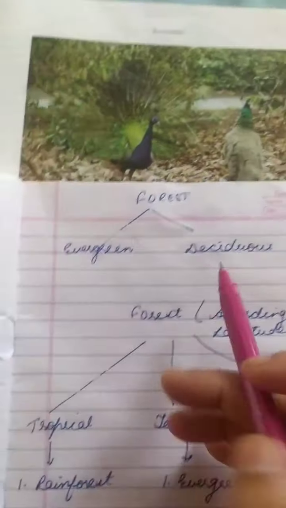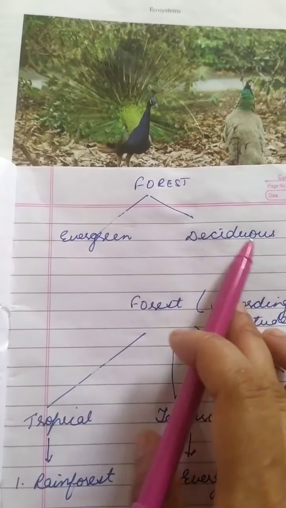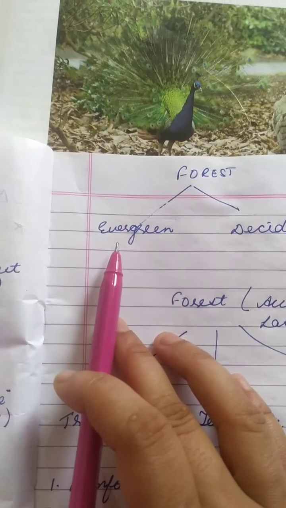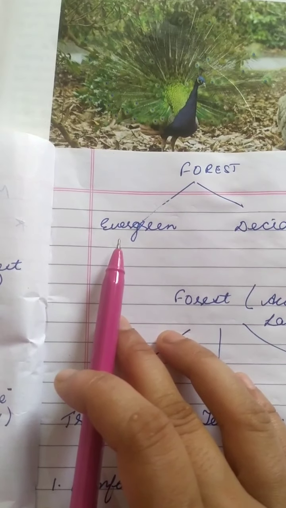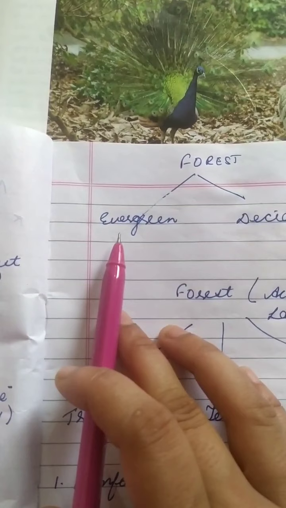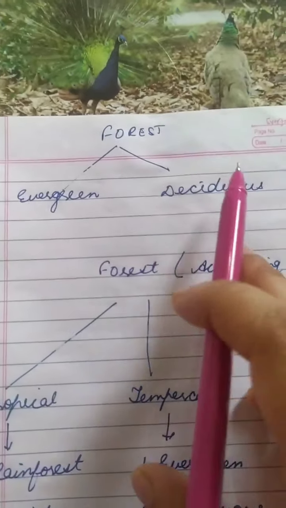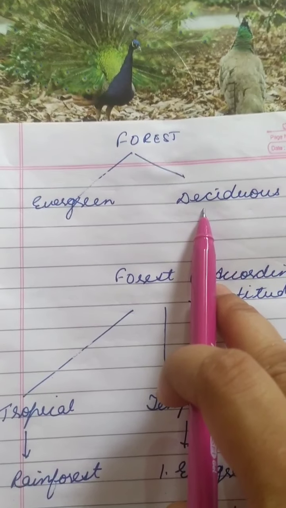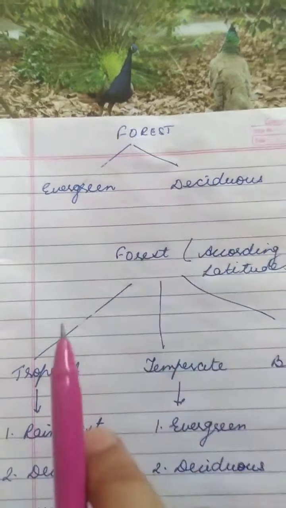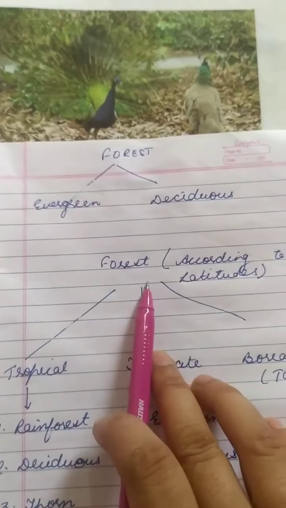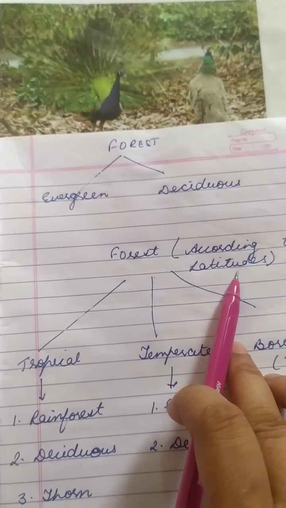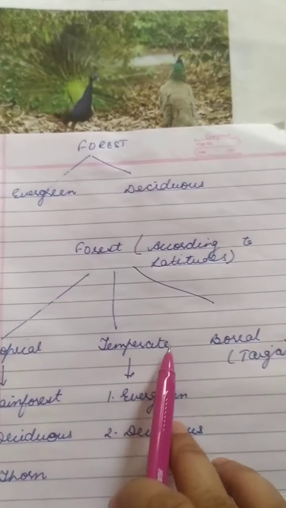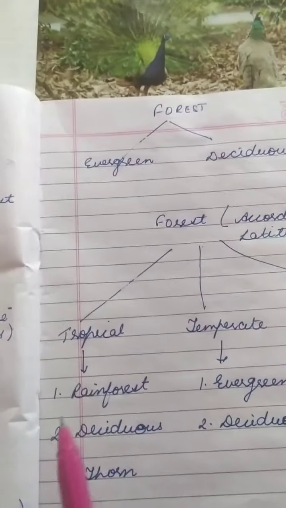Forest is divided into evergreen or deciduous. Evergreens are those whose leaves are not shed throughout the year; they shed their leaves gradually and remain green throughout the year. Deciduous trees shed their leaves in a particular period of time. Forests are also divided according to their latitudes. One is the tropical, the second is the temperate and the third is the boreal.